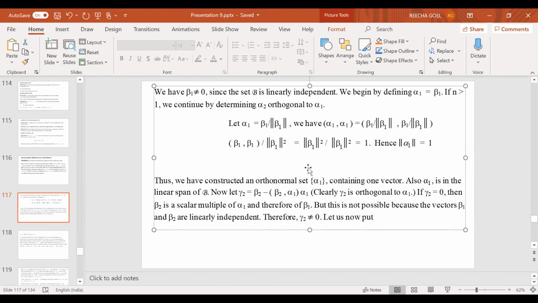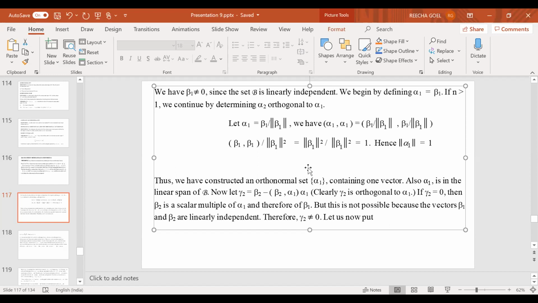So the way I have constructed alpha 1, it turns out to be of norm 1. So this is my starting point. If the first element of the basis is not of norm 1, by this process I can convert the first element in the new set to be of norm 1.